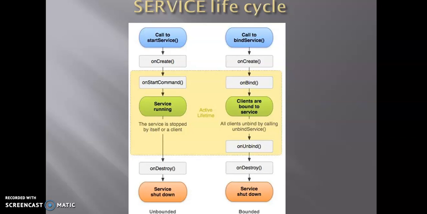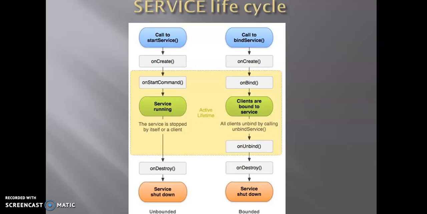So first we call the startService method to call a service, and to create a service we call the onCreate method, and to start a service we use onStartCommand, after which the service gets running. To stop it, we use the onDestroy method, which shuts down the service.